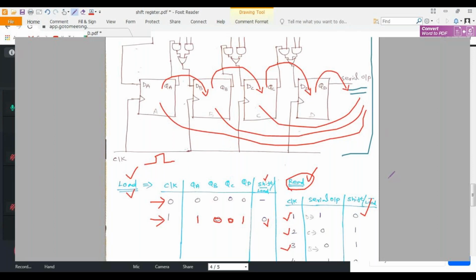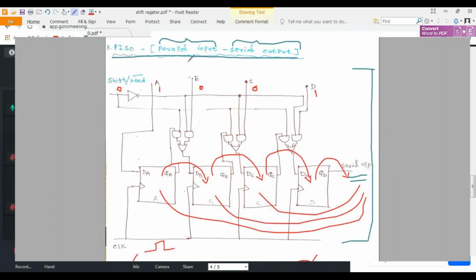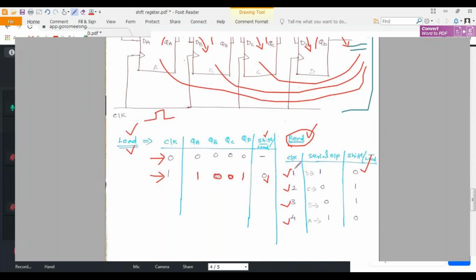So this is parallel input, serial output, meaning that we give input in parallel and take output in serial manner in the output section. For that, one clock pulse is enough to load your data because this is the parallel concept, but we need 3 more clock pulses to obtain our output.